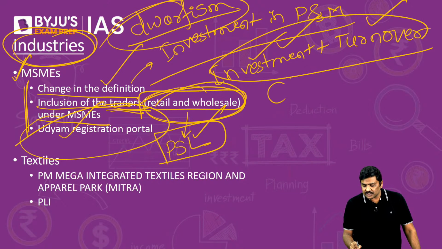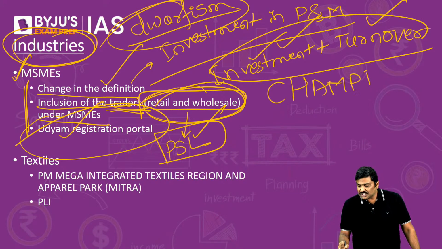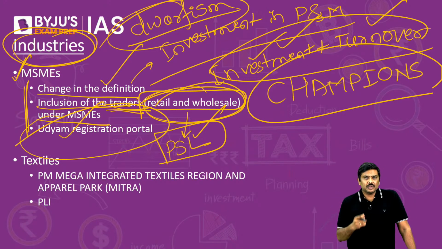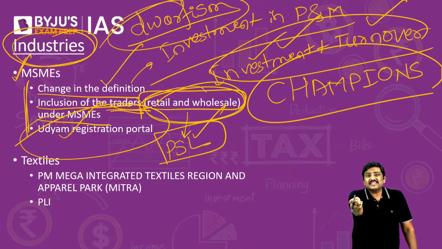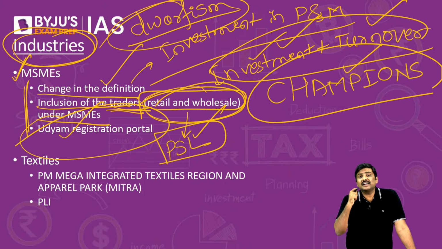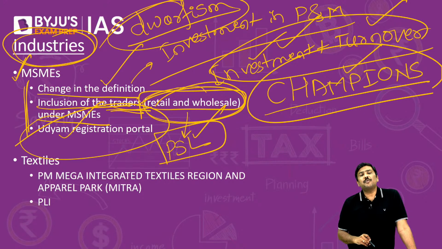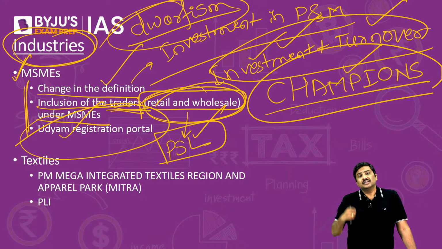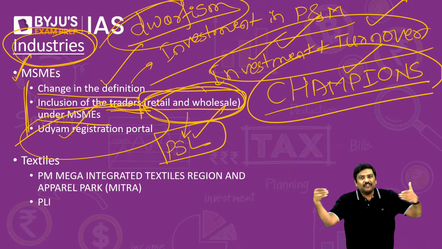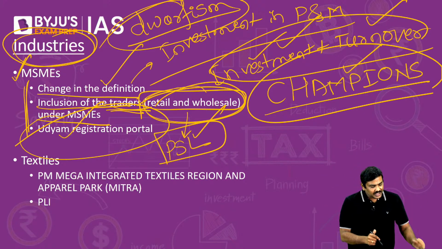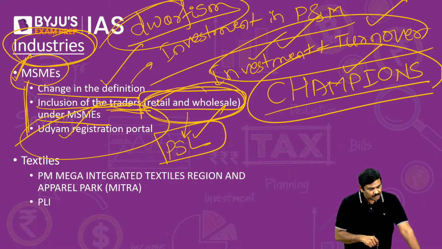In addition to this, there is also the Champions portal. Remember this. This particular portal has been set up by the Government of India to provide a grievance redressal mechanism to the MSME sector. This Champions portal will also contain information related to any new changes done by the Government of India in the context of MSME. The Champions portal will also try to integrate various other portals that are associated with the MSME sector. So these are some of the very important reforms in the context of MSMEs.